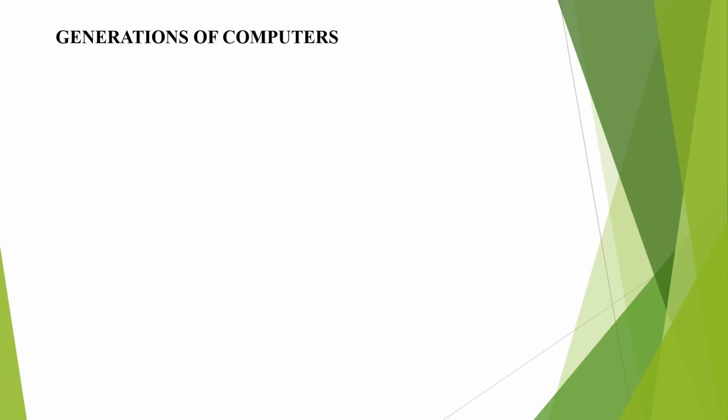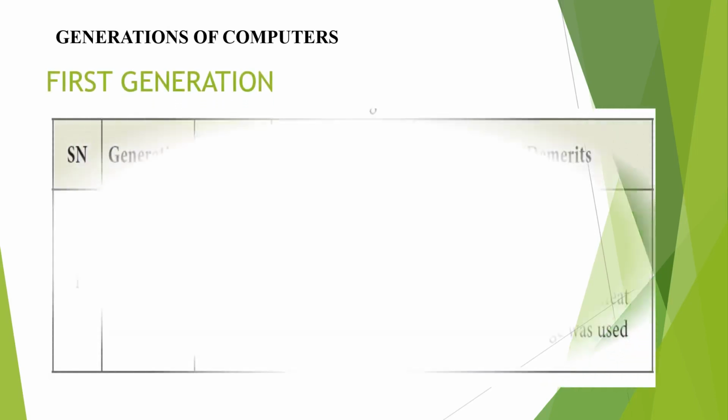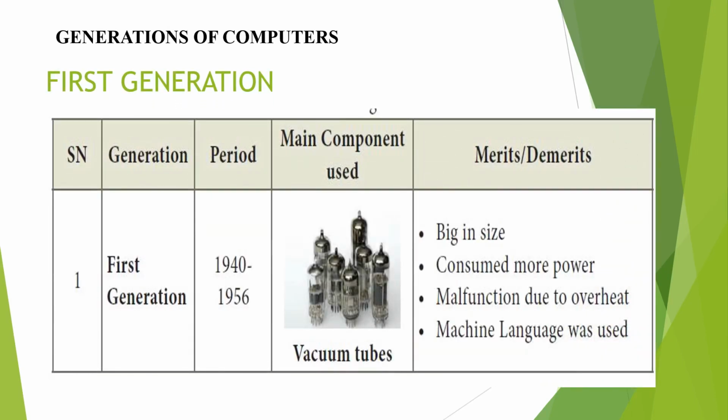So this is a 5-mark question. You must memorize the full table, from 1 to 6, without any lapse. First generation computer, the years are based on 1942-56. Years based on what? 1942-56.